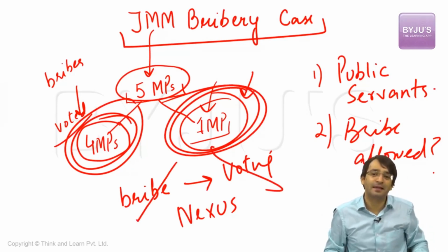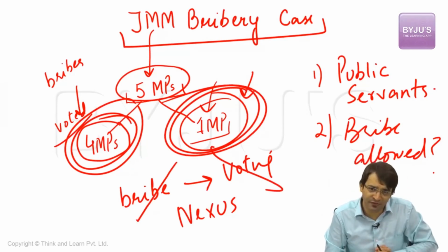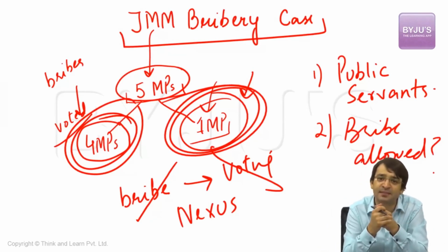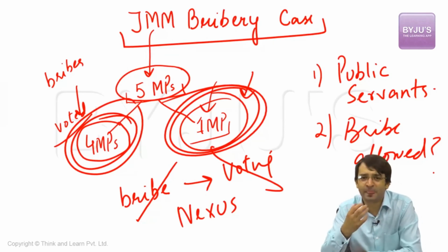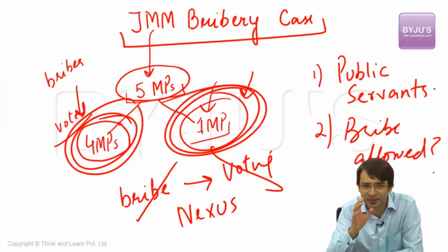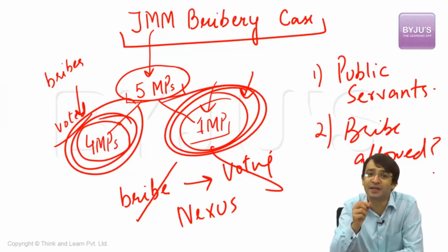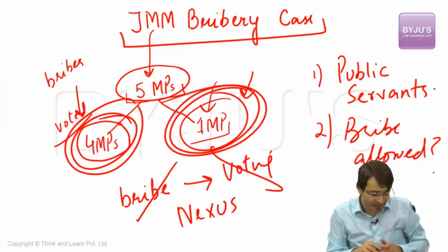Prosecute this individual. That means this was a very, very notorious verdict given by the Supreme Court in 1998 in CBI versus Narasimha Rao. Ultimately, it was a plain reading of the Constitution. The Constitution says that no member of parliament shall be held accountable for whatever they say in the parliament and any vote that they give in the parliament.